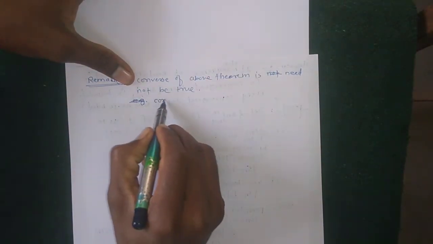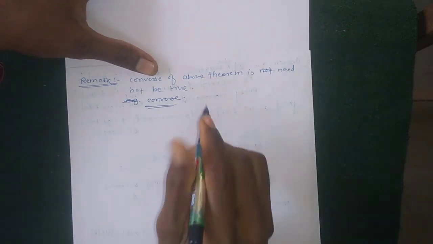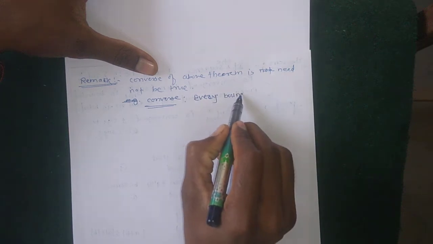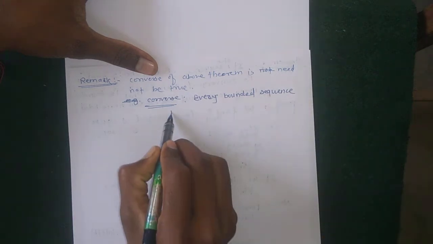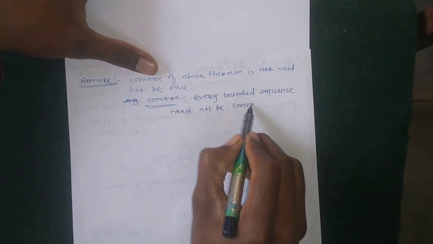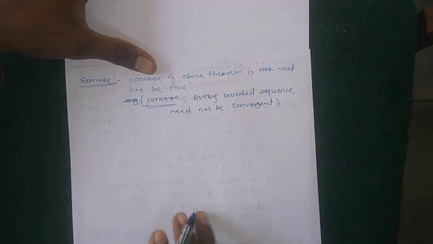The converse is: every bounded sequence need not be convergent, but every convergent sequence is bounded. So this is the converse of the above theorem.